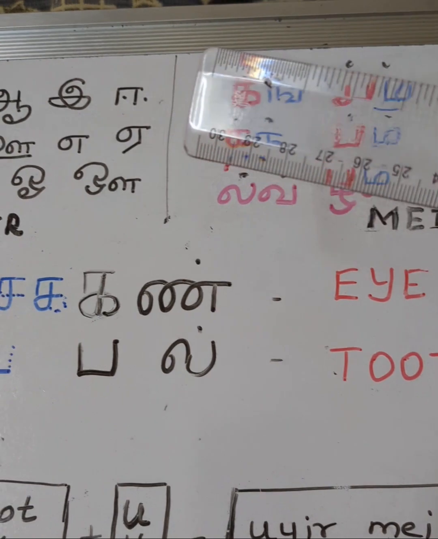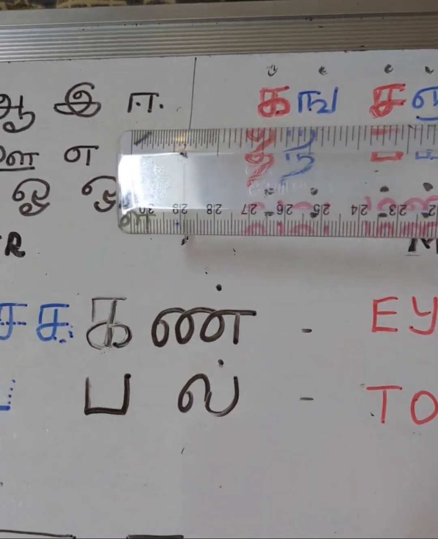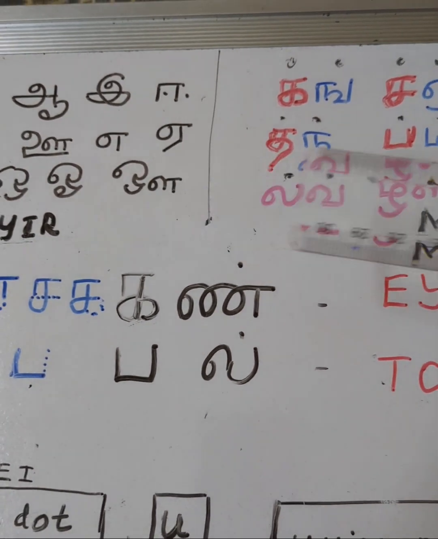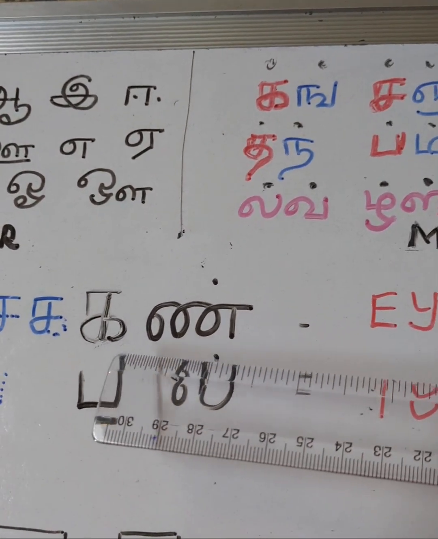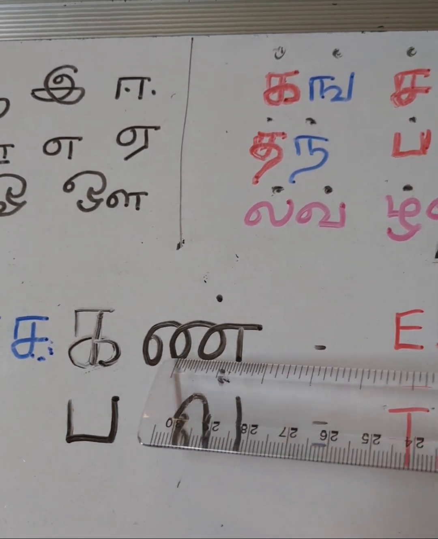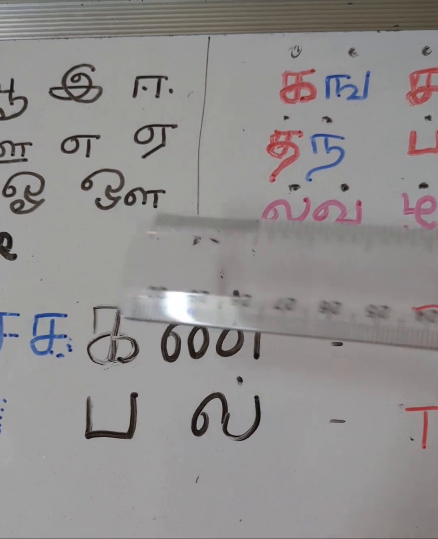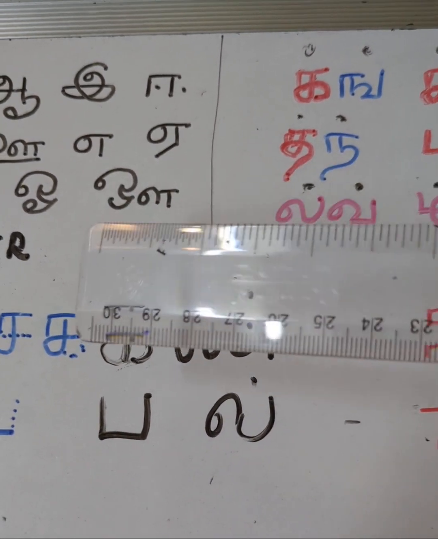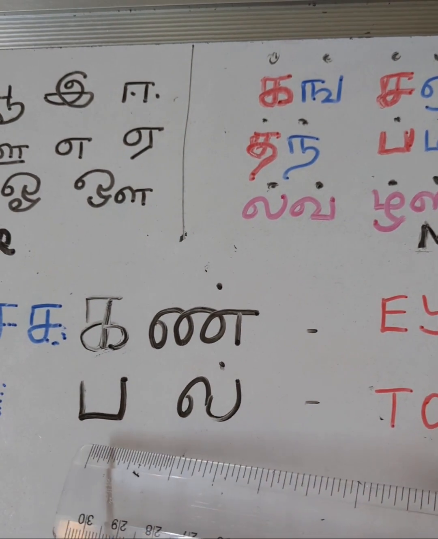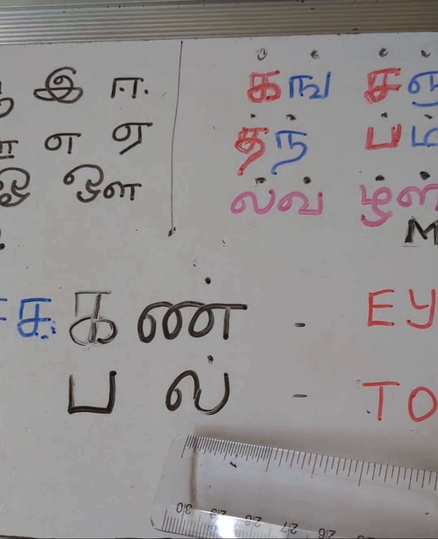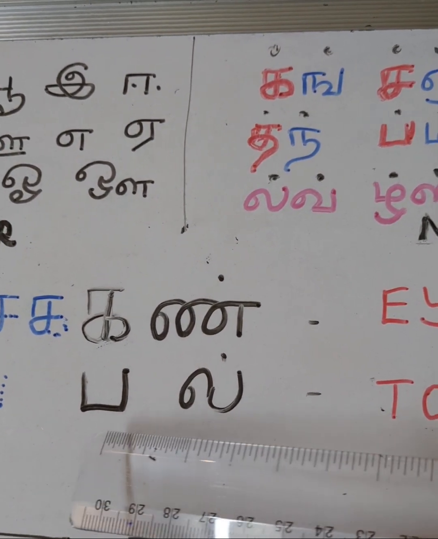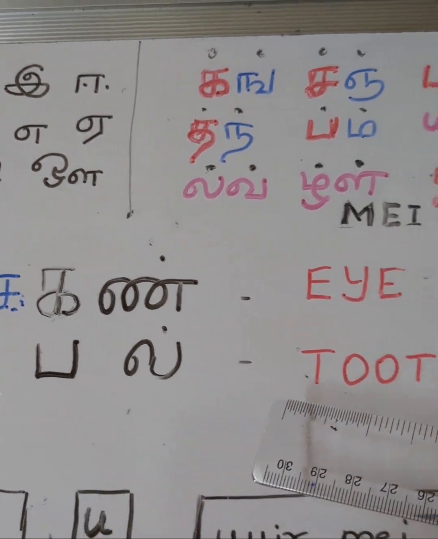So can you start writing? Saying and then writing is advised so that you will get the pronunciation correct. Ka, ka, ka. In, ka, in, kan means I. Pa, pa, pa. L, pal, pal means tooth.